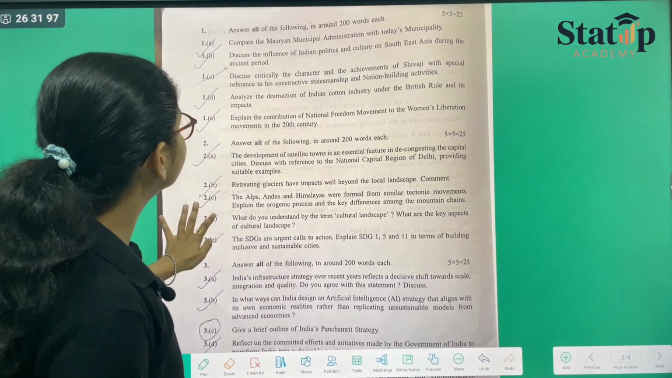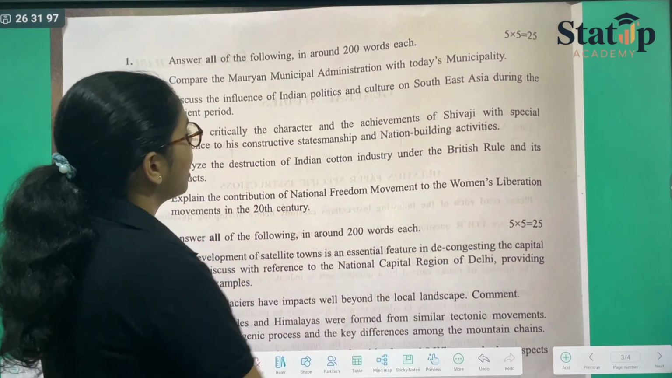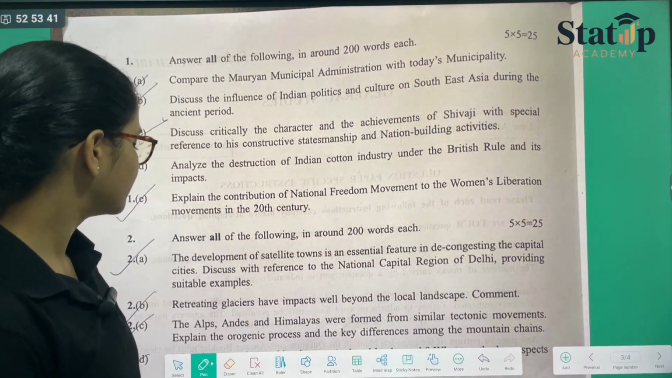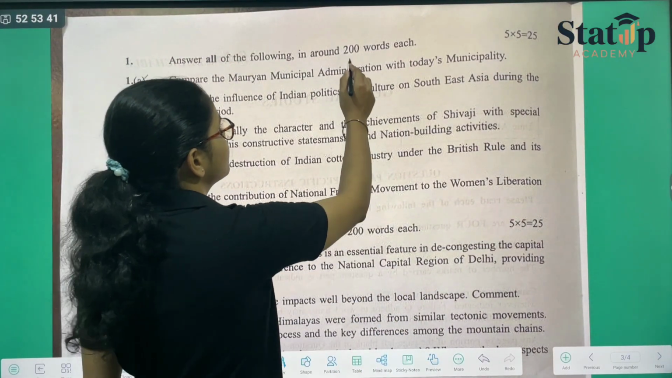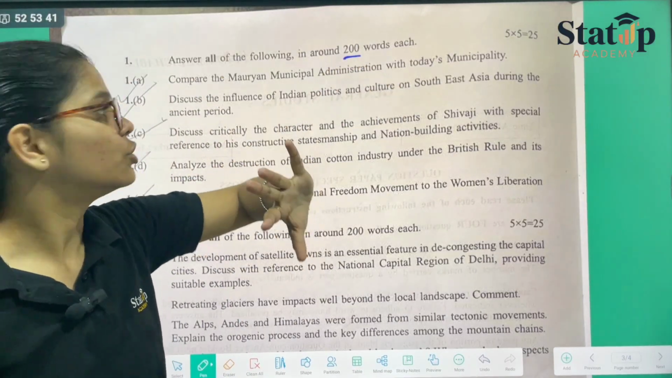Here they are saying you need to answer in around 200 words. This is the word limit that has been provided. So you just need to write the answer within 200 words.